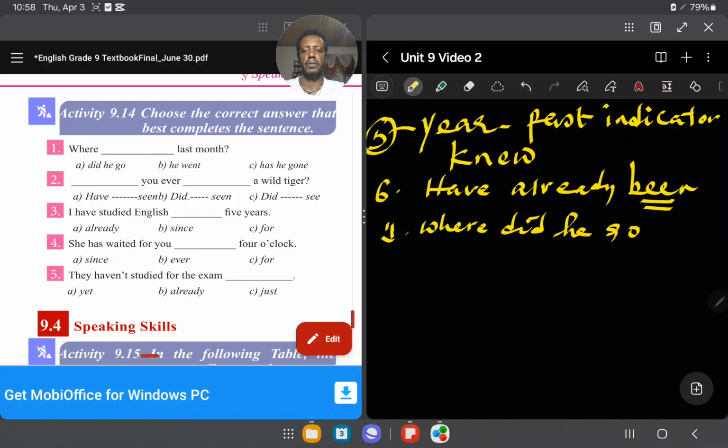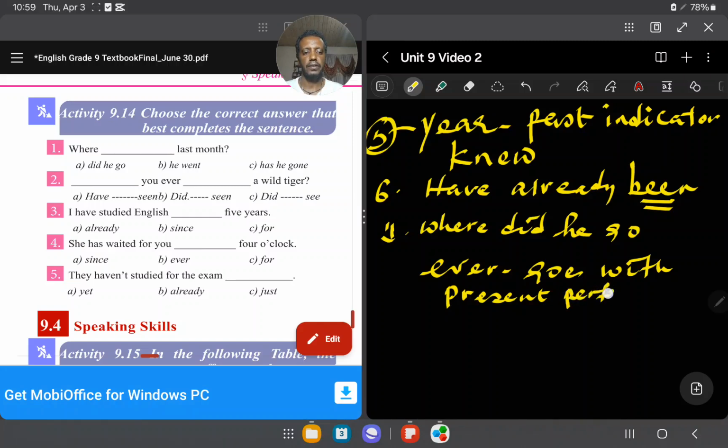question የምትጠቀሙት እንደዚህ ነው ማለት ነው። The next one is dash you ever dash a wall tiger. እንደዚህ አይነት ever ስታገኙ ever go, it's not always actually, ብዙ ጊዜ ግን most of the time ever goes with present perfect tense. Okay, ብዙ ጊዜ present perfect tense ጋር ነው የምንጠቀመው። So have you ever been somewhere?